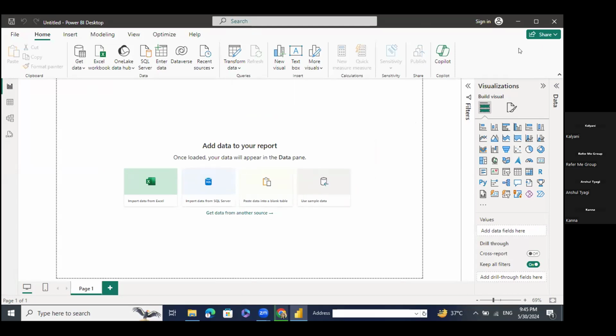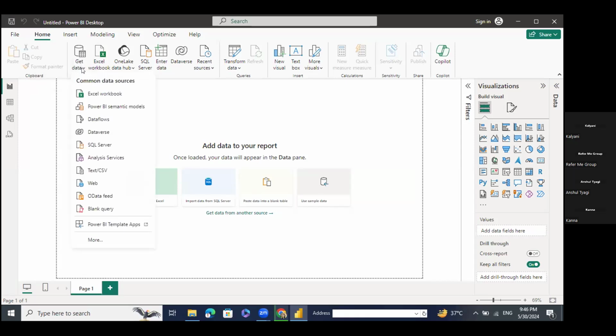So this is the interface of Power BI Desktop, and I will explain it one by one. First of all, after installing Power BI Desktop, you need a basic understanding of how to start. Once installed, you get this option, Get Data. If I click on it, I get a lot of options. With the Get Data option, I can import my data into Power BI Desktop so that we can start building the dashboard.